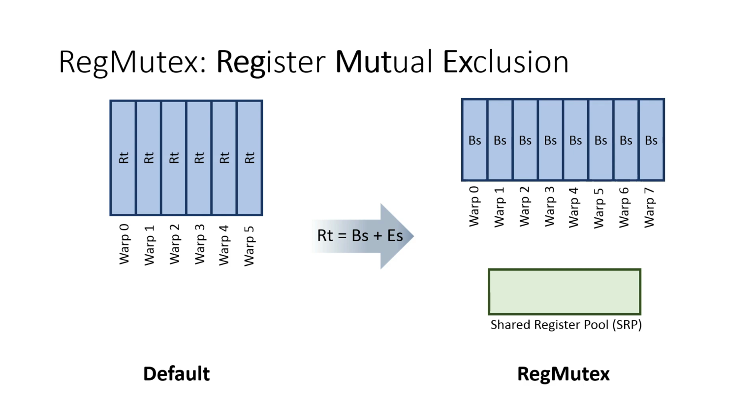In RegMutex, we set aside a region of the register file as a shared register pool. When the program needs to work with the extended set, it has to acquire it from the pool. Warps can also acquire extended sets from sections of the pool previously used by other warps.